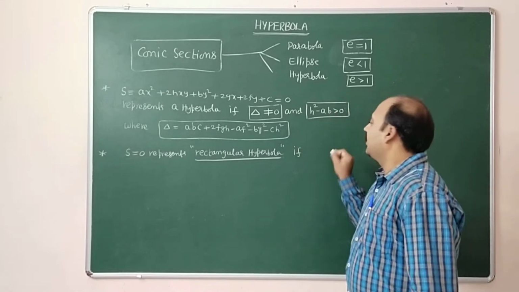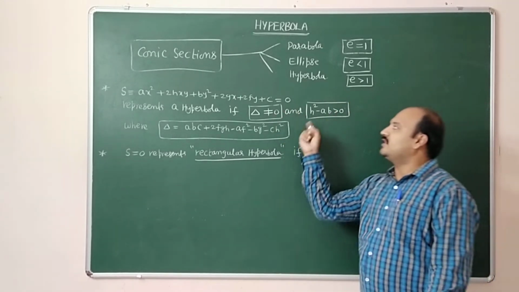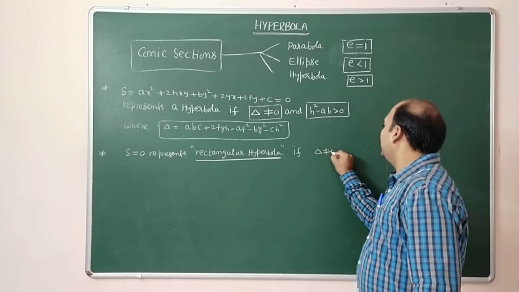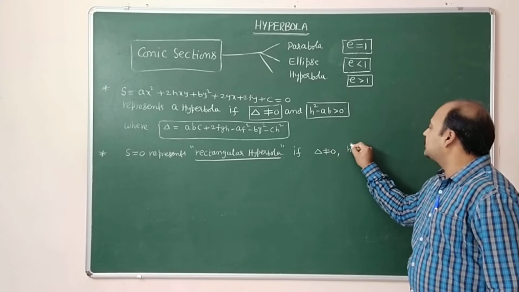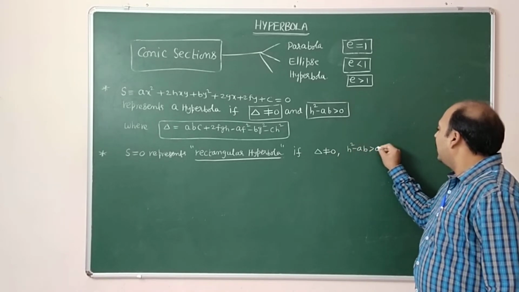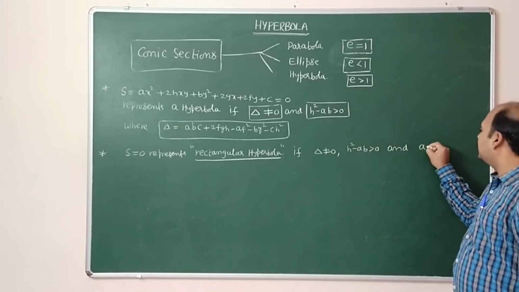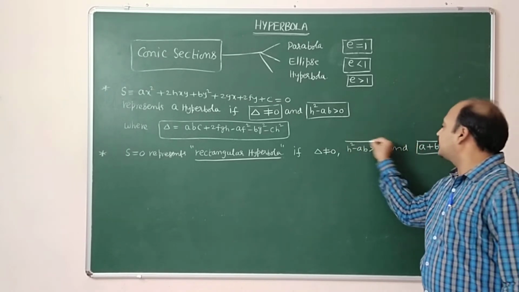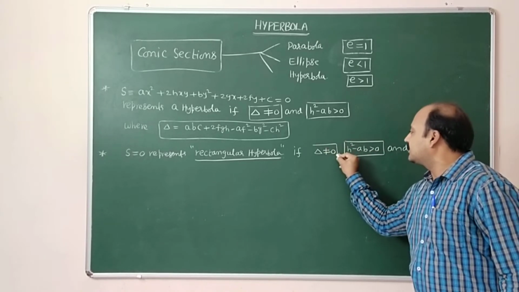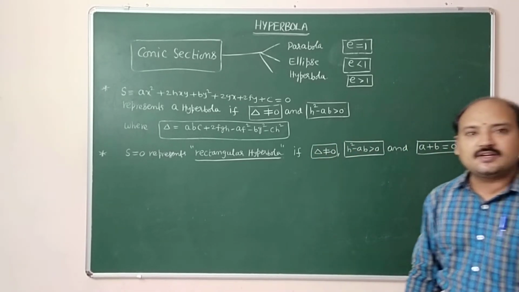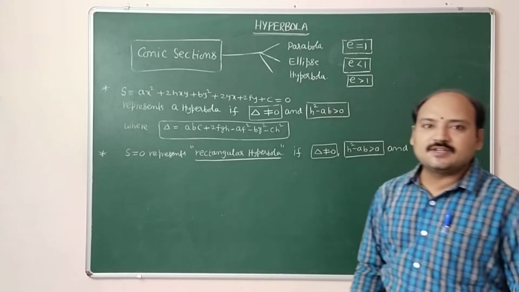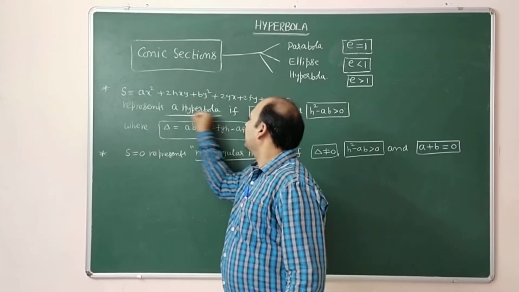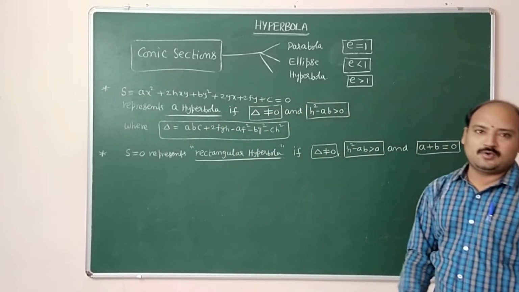Here three conditions are there, not only these two conditions but also another condition: delta is not equal to 0, h square minus ab is greater than 0 and a plus b equal to 0. So if S equal to 0 satisfies these three conditions, then we say that the second degree general equation represents a rectangular hyperbola. This is hyperbola, this is rectangular hyperbola.